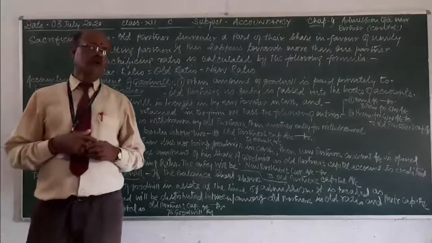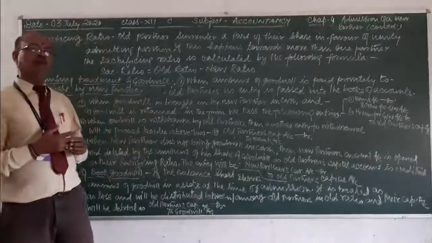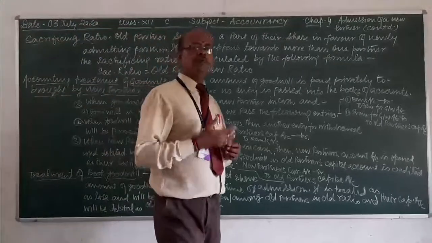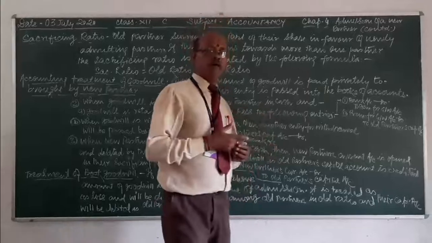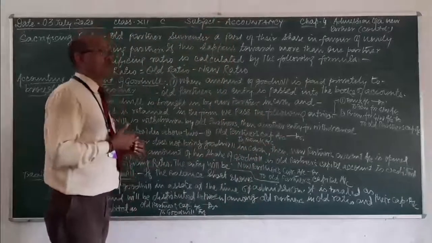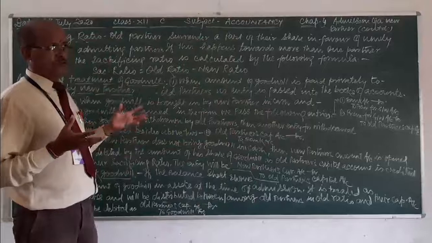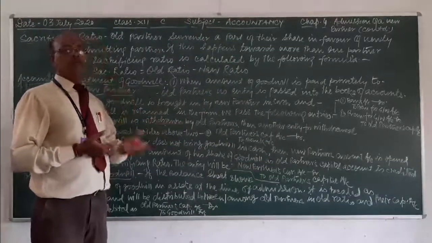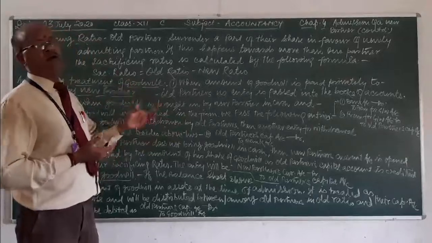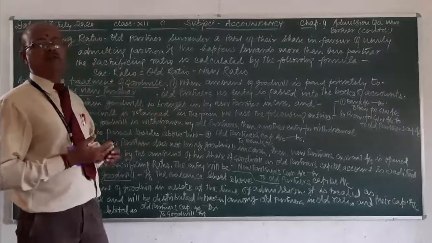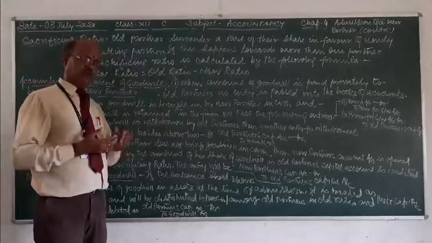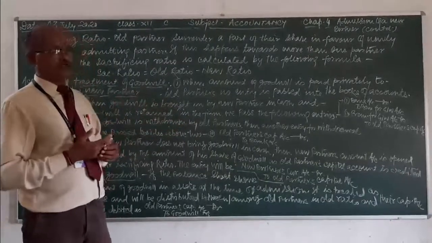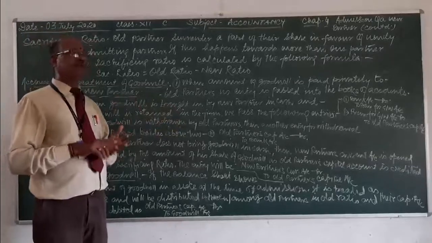Because the new partner will have his share of profit in future along with old partners. Why? Because he is contributing capital, and he is agreed by the old partners to enter the firm, so he will share the profit in future.